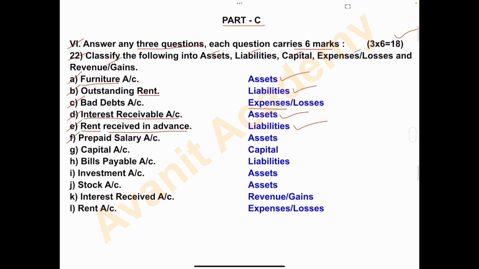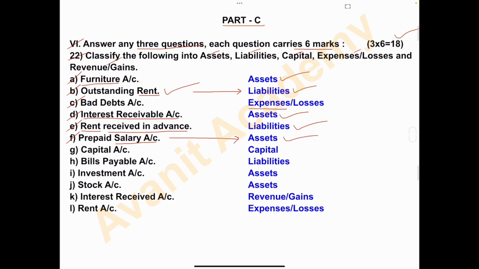F. Prepaid salary account. Salary has been paid in advance. Salary, it is an expense. Prepaid expenses is treated as assets. So outstanding expenses is a liability, and prepaid expenses is assets.